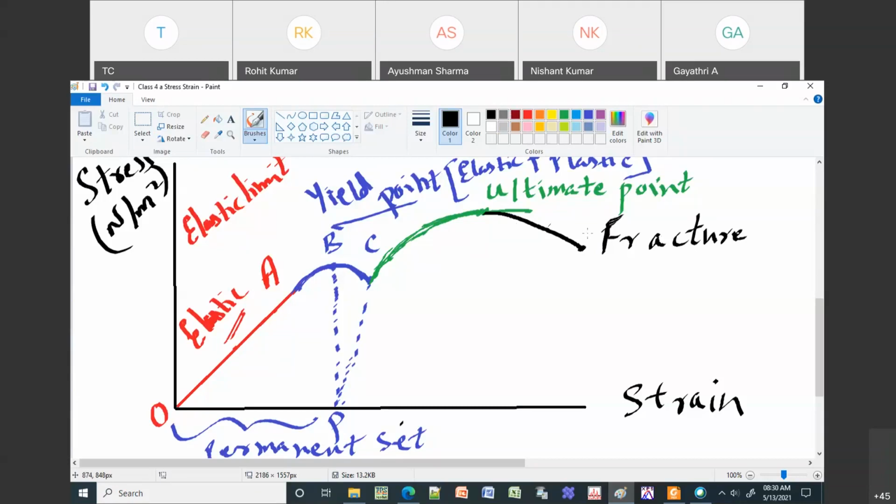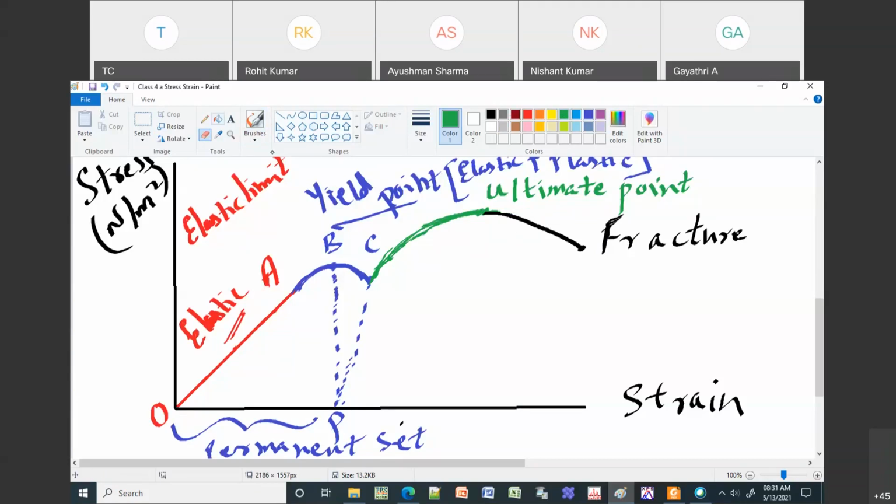These are the different regions that you have in your stress and strain diagram. As I told you, from O to A your material is going to be elastic.